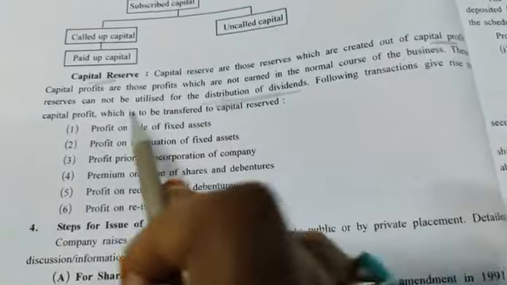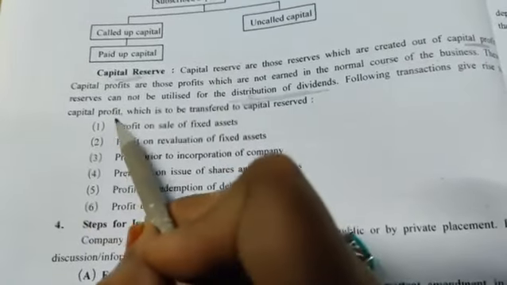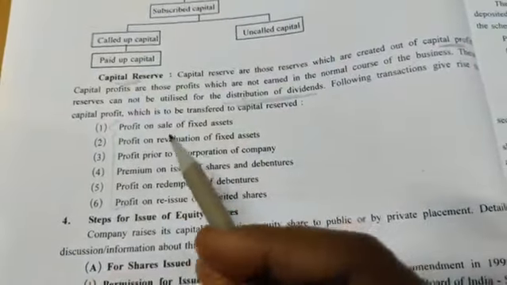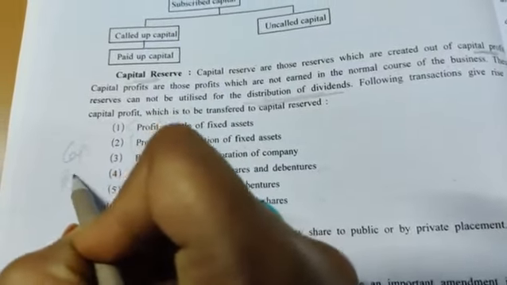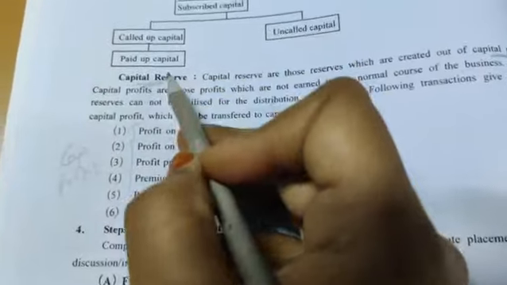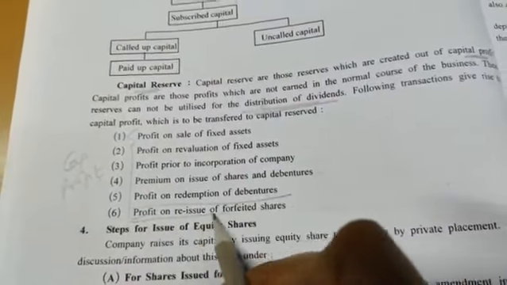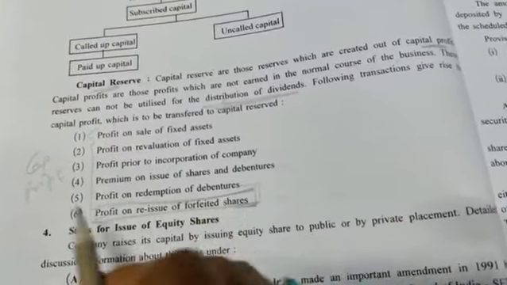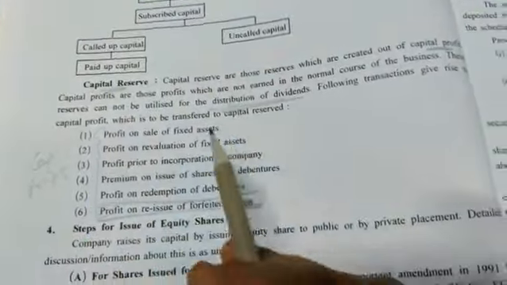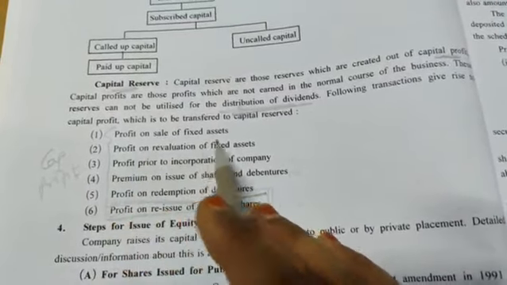Following transactions give rise to capital profit which is to be transferred to capital reserve. So out of these 6 events you get capital profit, and this profit you can convert into capital reserve. In this chapter you are going to study this point. One is profit on sale of fixed asset, profit on revaluation of fixed assets.